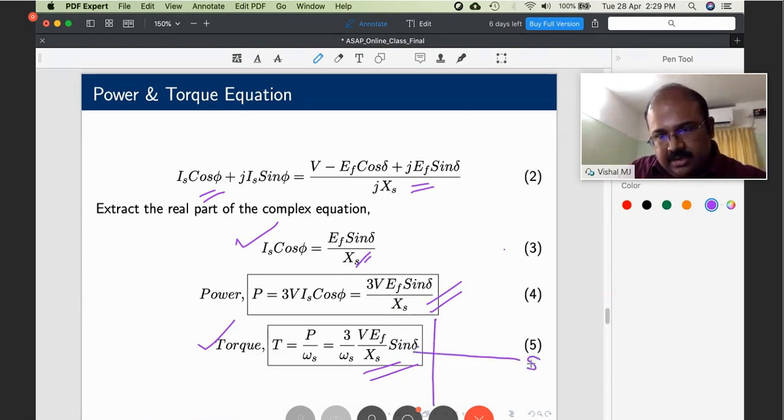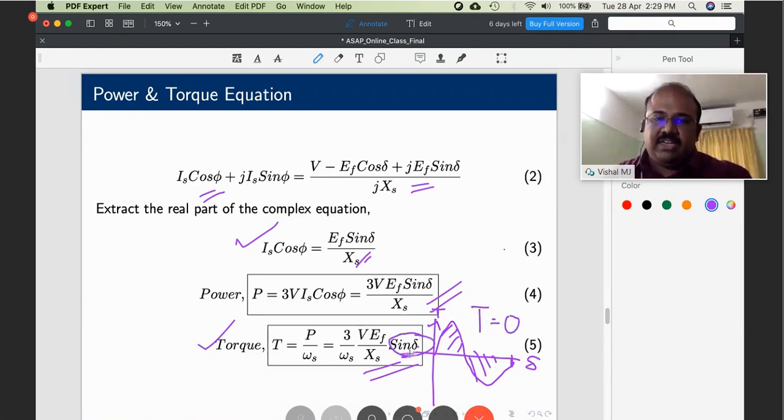This is delta. This is 360 degrees. Then torque will be something like this. Torque will take the shape of a sine wave because you have sine here. So for half the duration torque is positive, and for the remaining half torque is negative. What is the net torque? It will be 0. That's why we said sine delta has to remain constant for constant torque production. If delta continuously varies, then T will be 0.